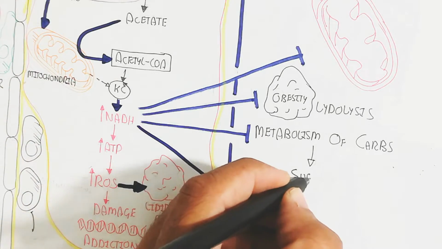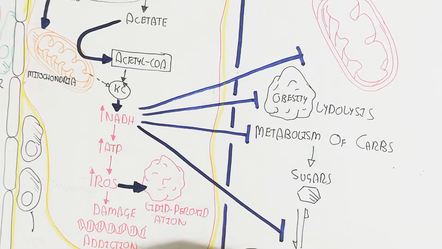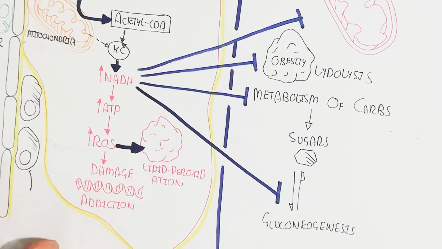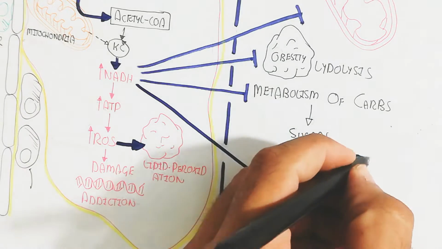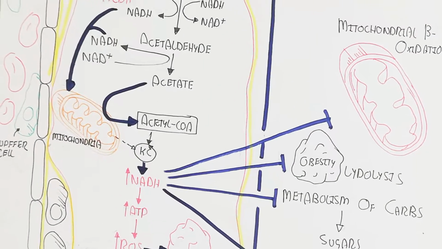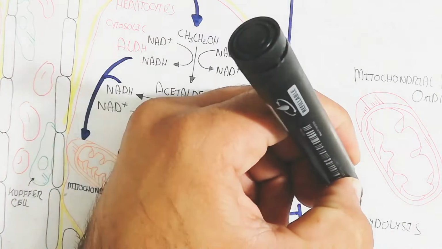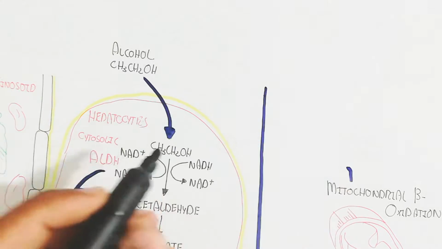On the other hand, when NADH rises, it will lead to obesity due to lipolysis inhibition, and the metabolism of carbs and sugar and gluconeogenesis will be inhibited. In this way, less ATP is produced from sugar, and sugar metabolism does not occur because the acetaldehyde and the ethanol work rather than the sugar being used.